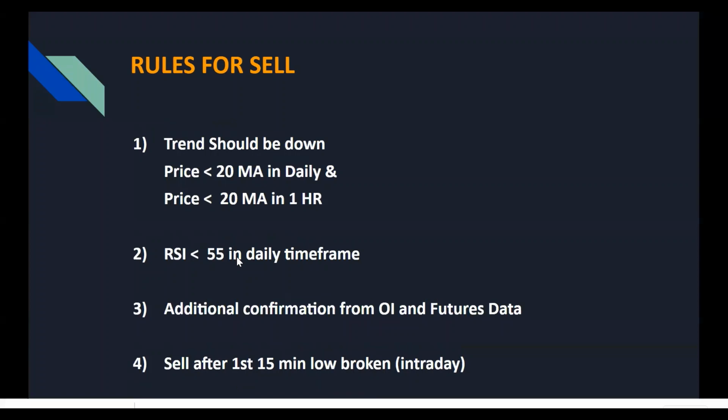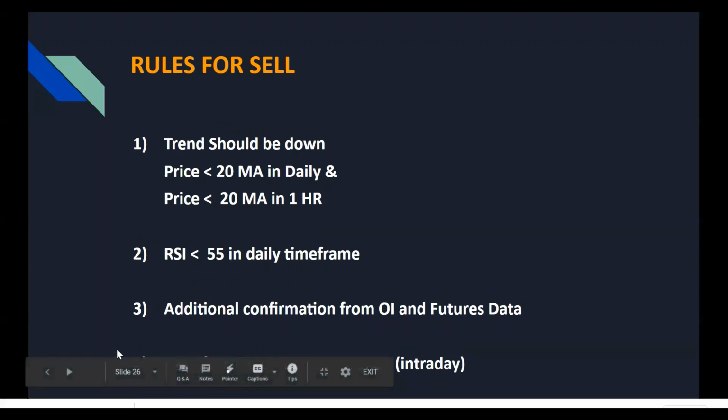And similar rules for sell. Basically, the trend should be down, which means the price should be less than the 20 moving average in daily, and price should be less than the 20 moving average in 1 hour. The RSI should be less than, I've written 55, it should be 45. Additional confirmation from OI and futures data, and you sell below the first 15-minute low.